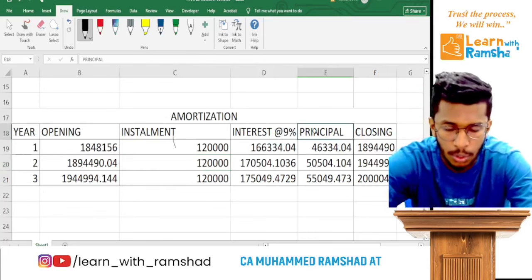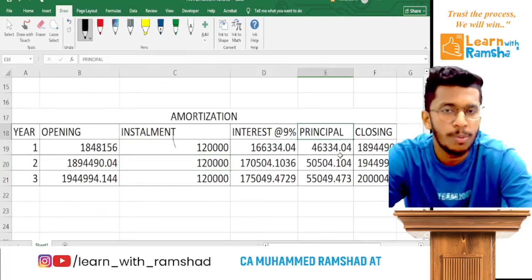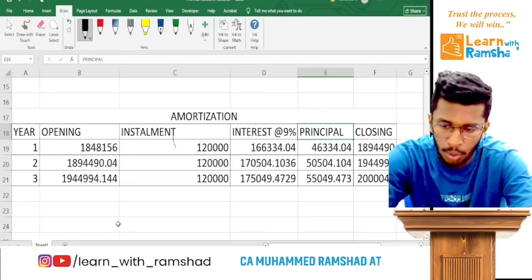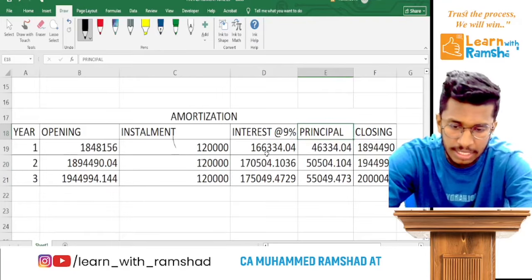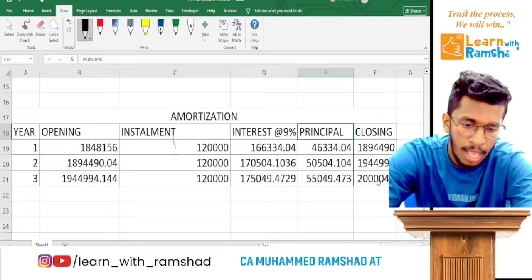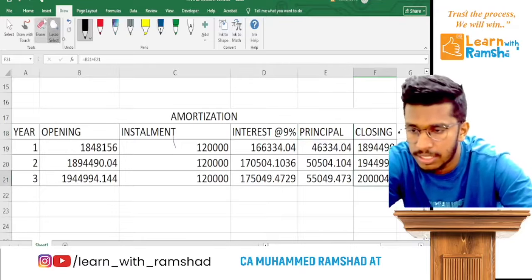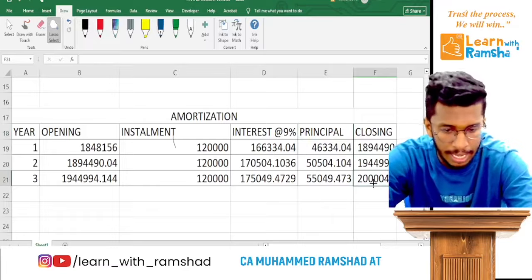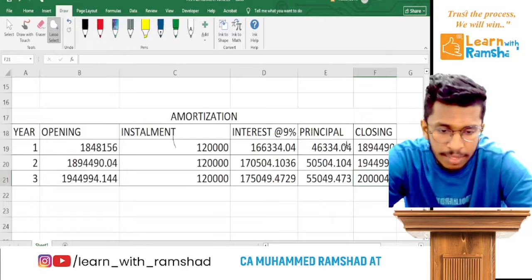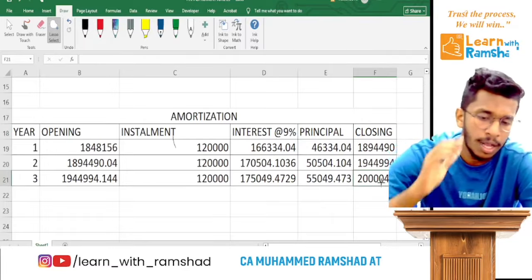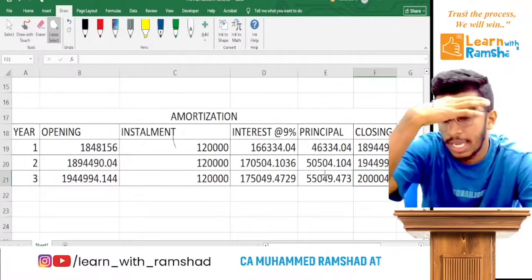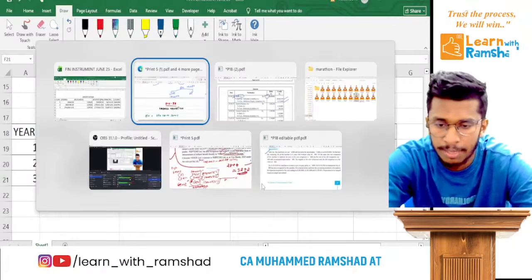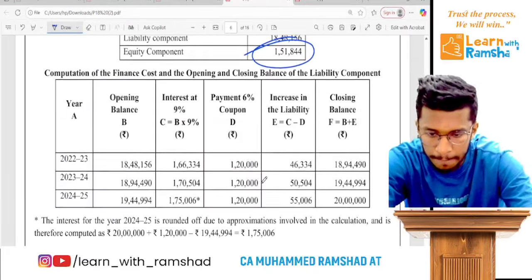Ready? That's it. So now this could be calculated in this amortization table. By doing this, this will be the interest you get each year, and at the last year you will get 20 lakh. That should be. But if there is any difference, more than 20 lakh, you have to calculate the interest in reverse order. So at that time, the interest will be like this. Ready?